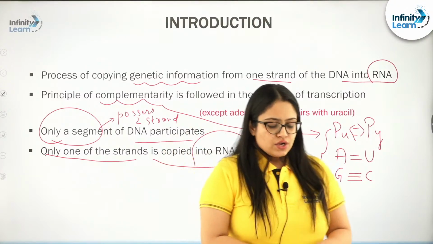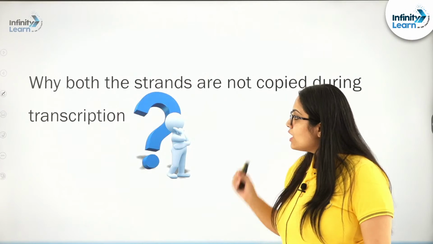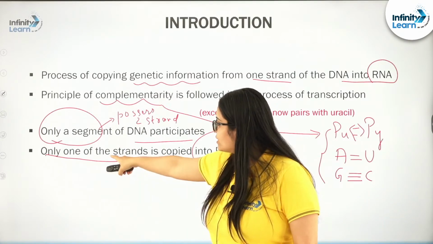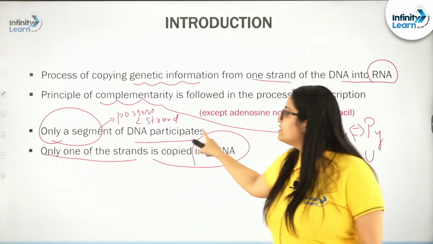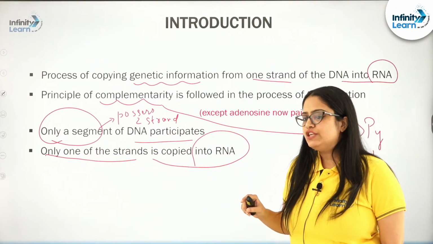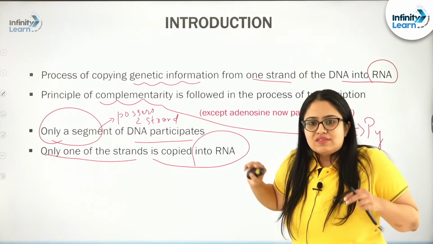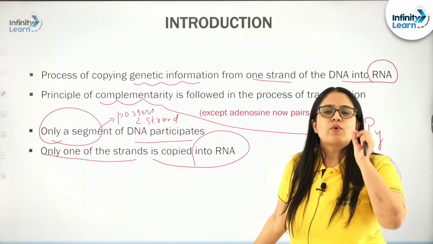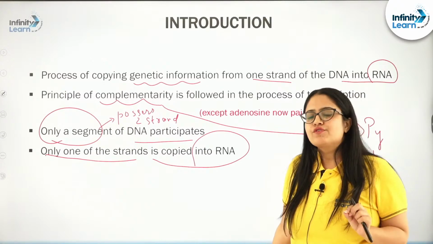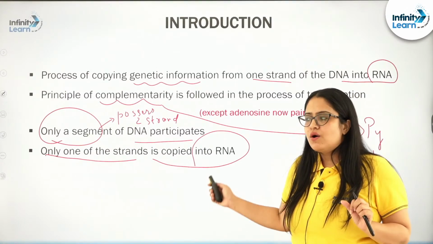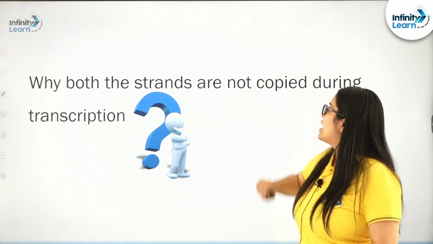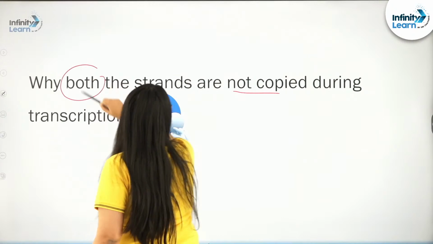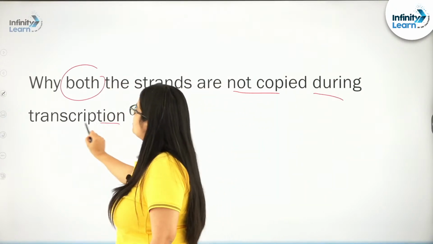Now, let us talk about this very important question. Remember what I told you: only one of the strands is copied into an RNA molecule. This line should obviously spark one question in all of your minds, and that is why? Why are both the strands not copied during the transcription process?